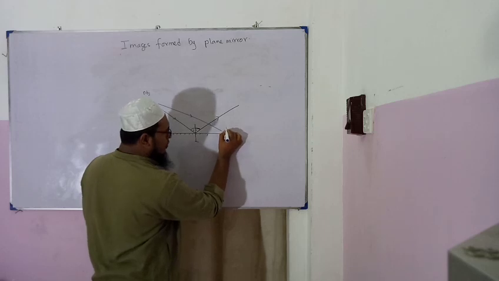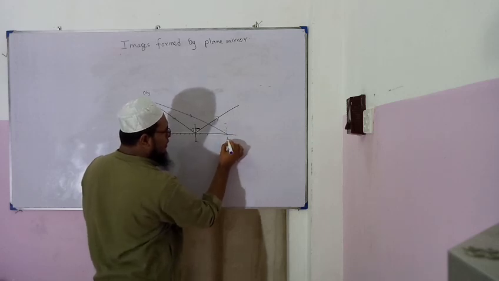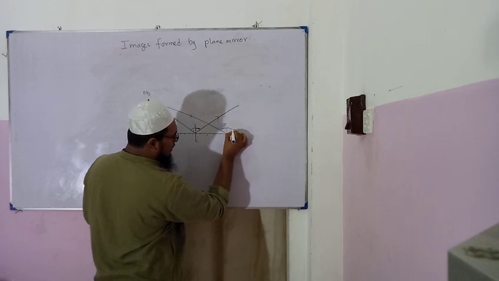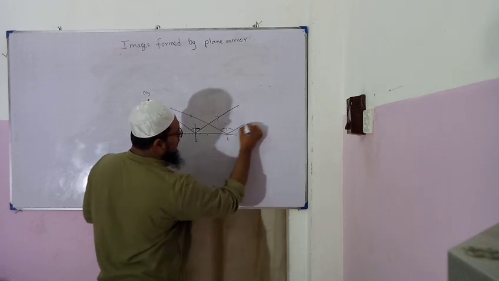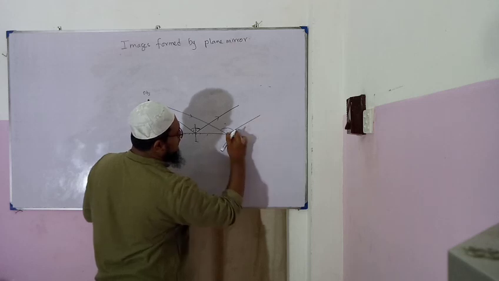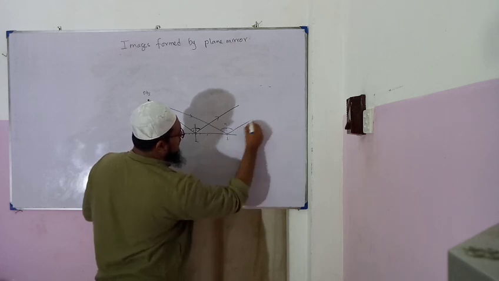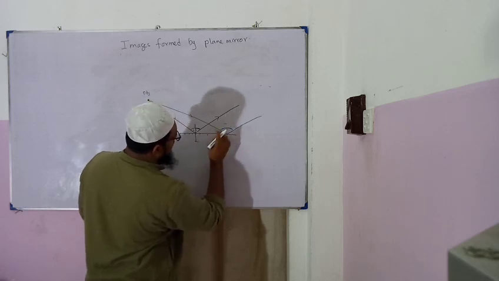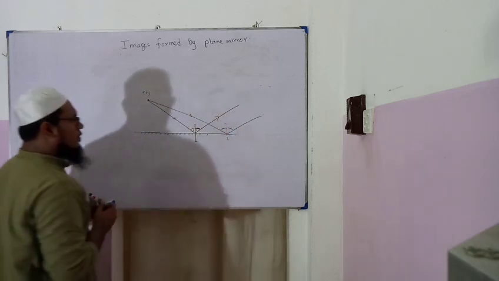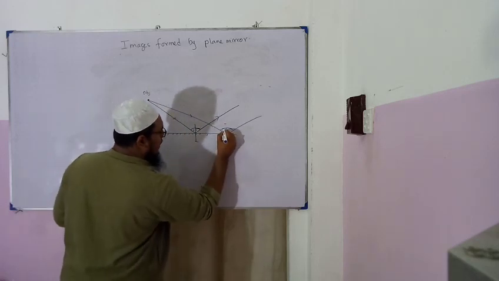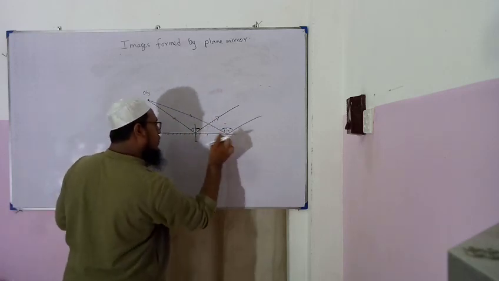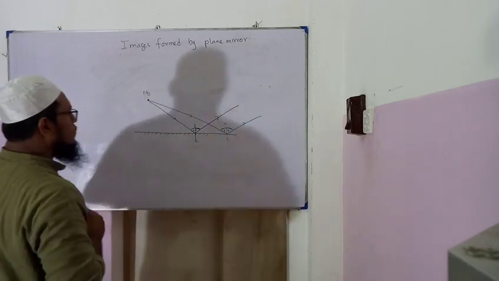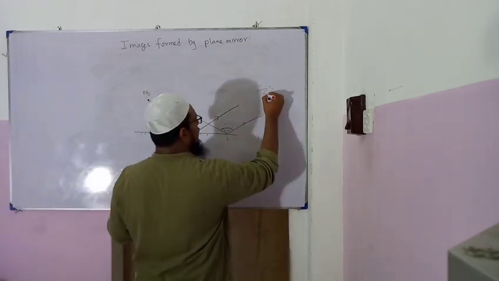Then we draw the normal, incident angle, reflected angle, and this is the incident angle, reflected angle of this ray. Reflected ray. So a person who is observing from here